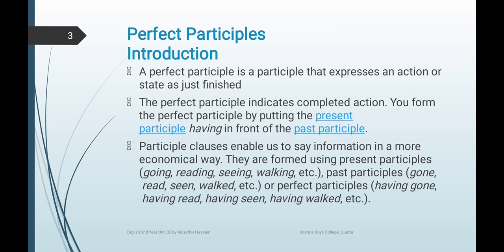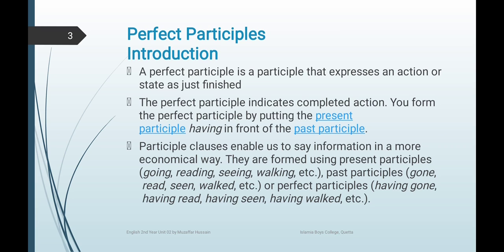Participle clauses enable us to give information in a more economic way. Economic means that if a sentence contains 15 words and you change it into a perfect participle, maybe you can write that 15 word sentence in 12 or 13 words. So it is economical in the sense that fewer words are used.